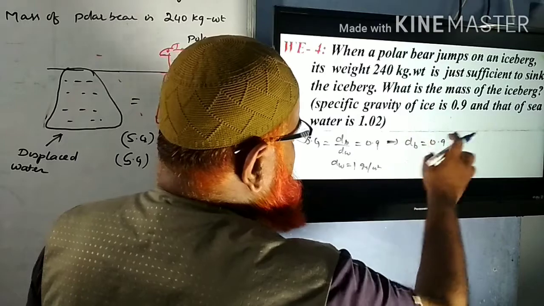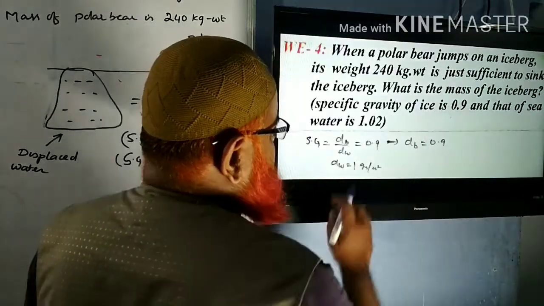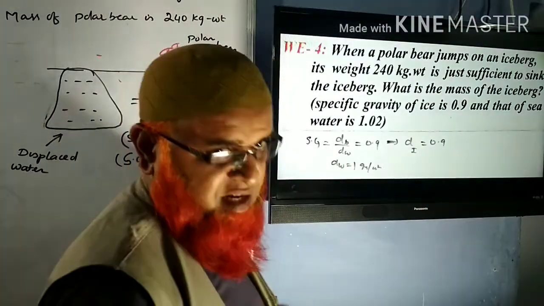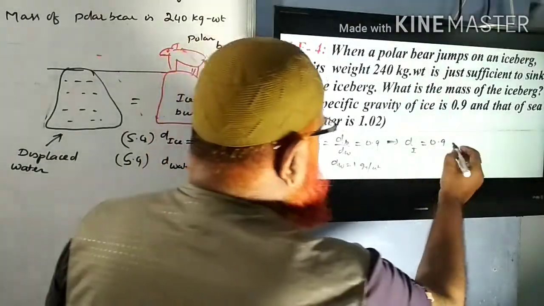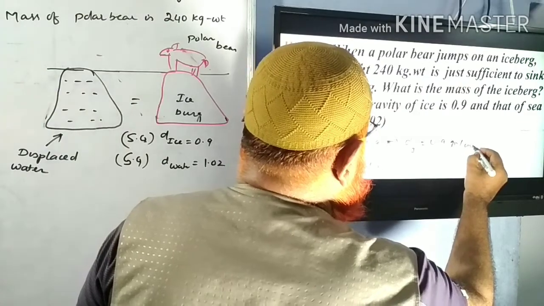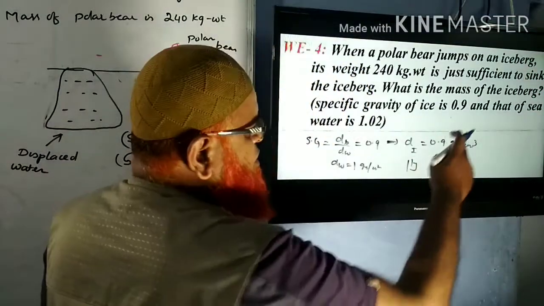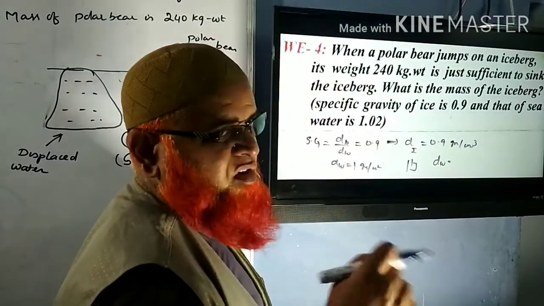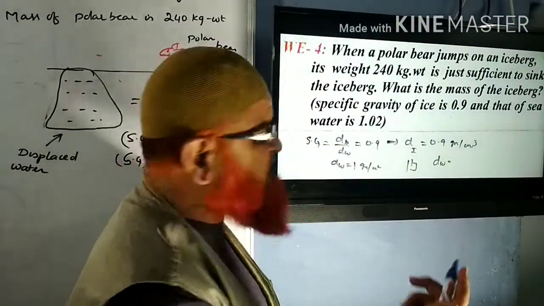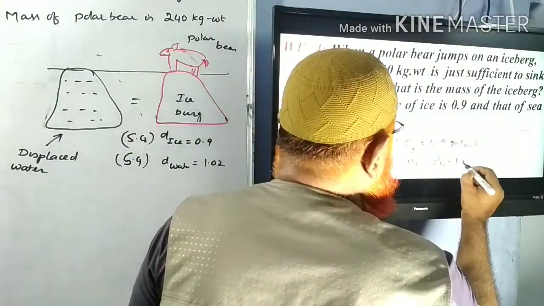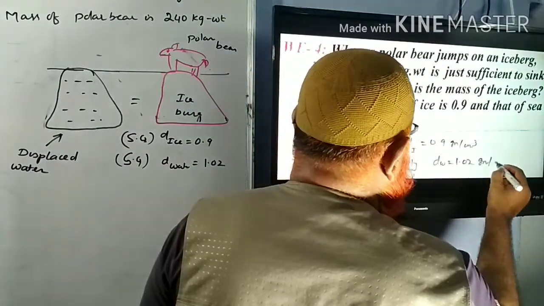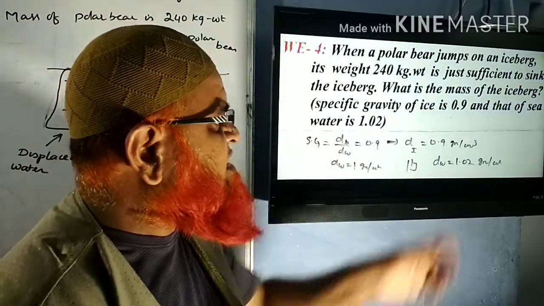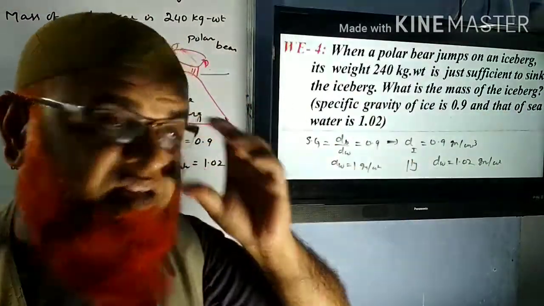For example, this is ice, so the body is going to be the ice here. So the density of ice is 0.9 gram per centimeter cube. Similarly, you can take the density of seawater. Seawater will have a little bit more density because salt is present in it, so it is going to be 1.02 gram per centimeter cube here. Because he has given specific gravity, he has indirectly given density for us.